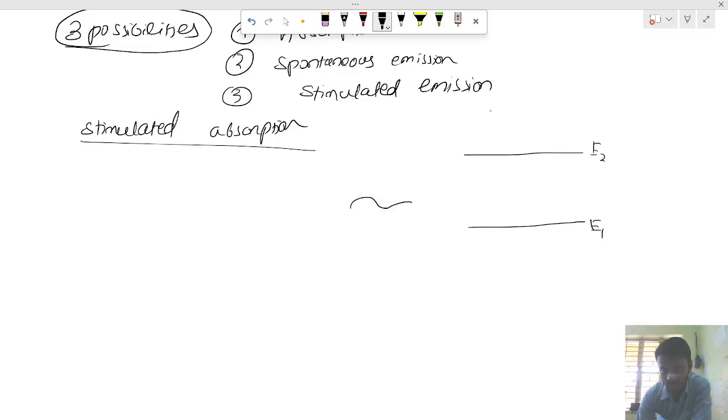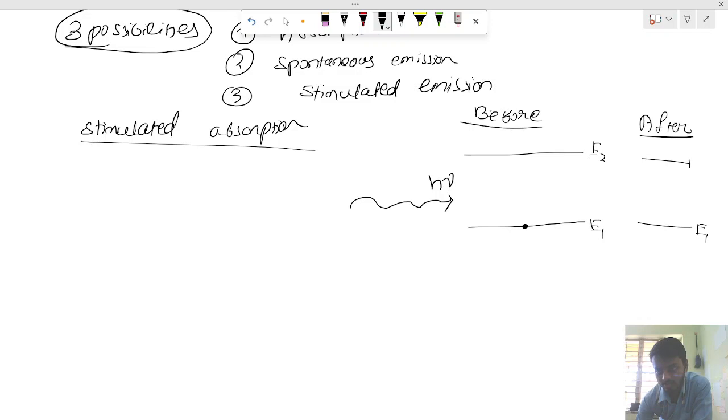Let's suppose this is h nu, the energy of the photon, and my particle, the electron, is here. The photon will bombard it and it will get excited. This is the before picture, so the after picture will look like this, with E1 and E2.